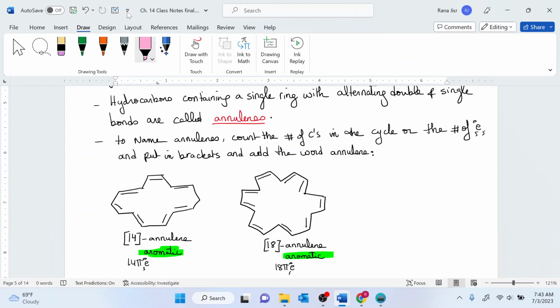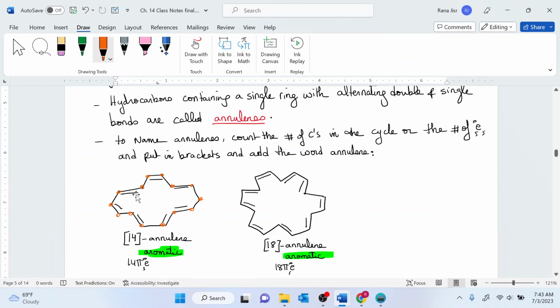And in order to name them, there are two ways to do that. It's either by counting all the carbons in the structure, and here in this case, we have 14 carbons. So you put it in brackets, and then you put the name annulene at the end. Or you count the number of electrons.